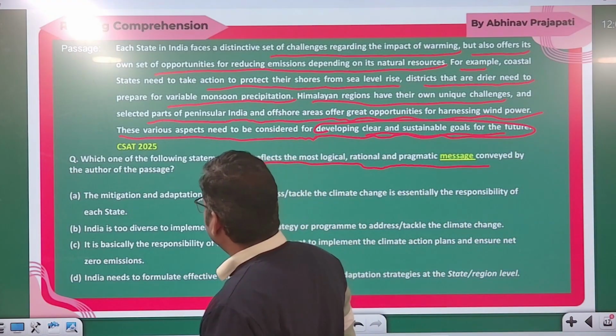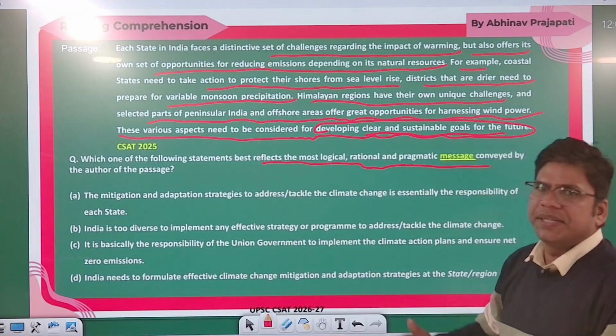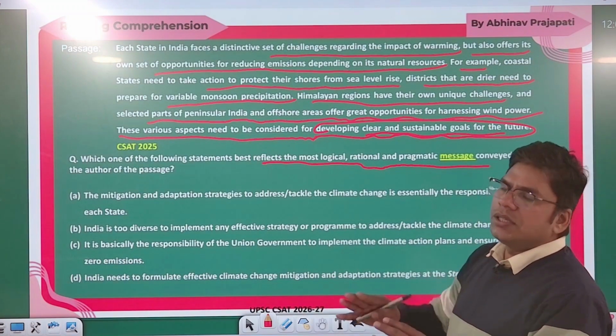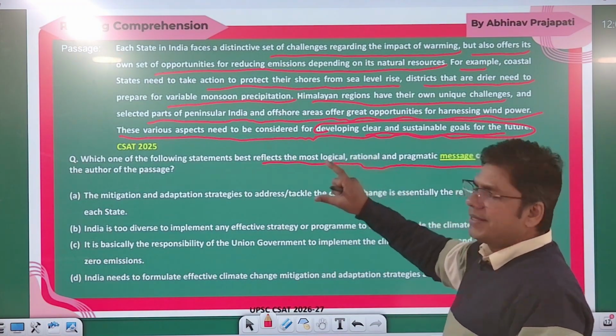Pragmatic. So if you see, in every question based on reading comprehension, you have to simultaneously apply the elimination method also, apart from finding the core message that the author is trying to convey, right?